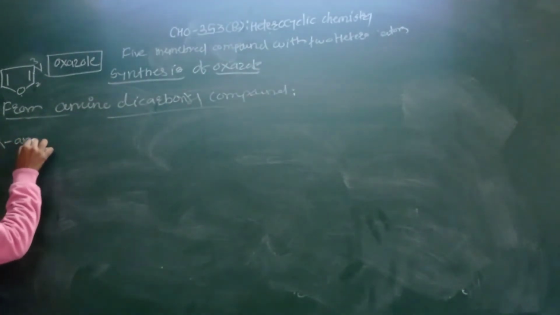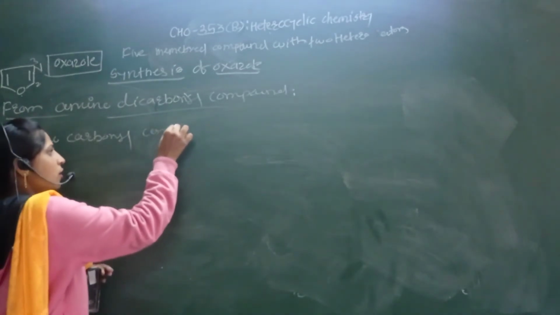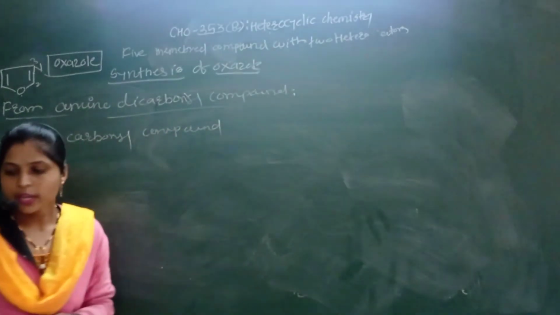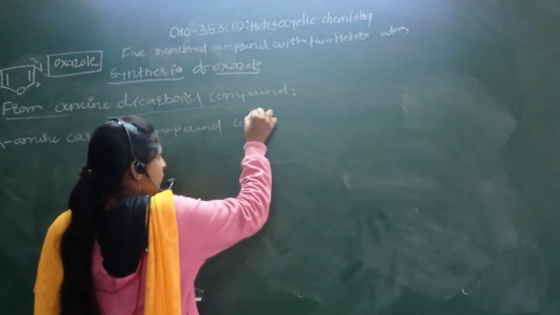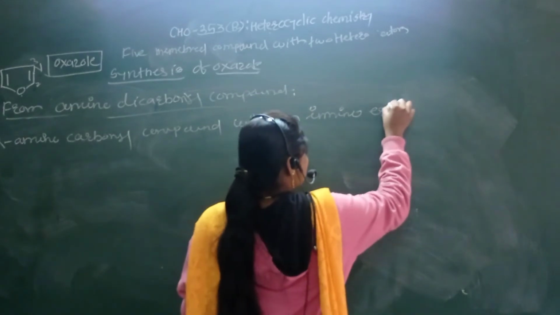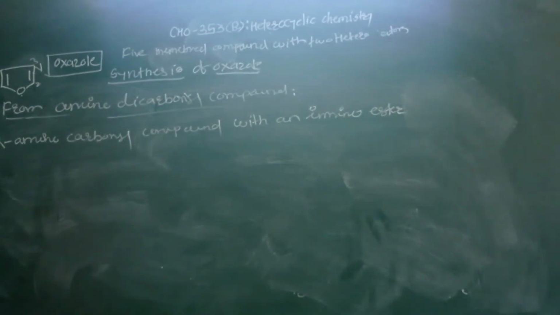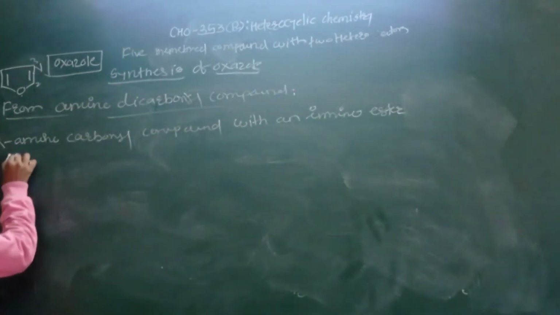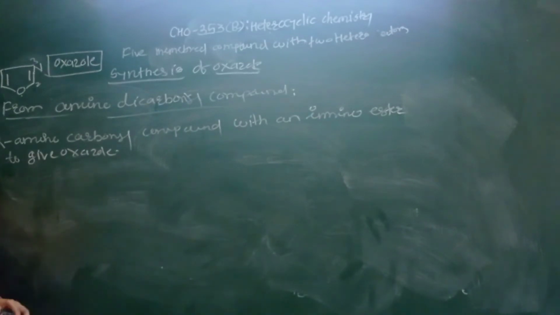In this synthesis, alpha amino carbonyl compound, or alpha amino dicarbonyl compound, reacts with an iminoester to give an oxazole molecule. So see here the mechanism of alpha amino carbonyl compound.